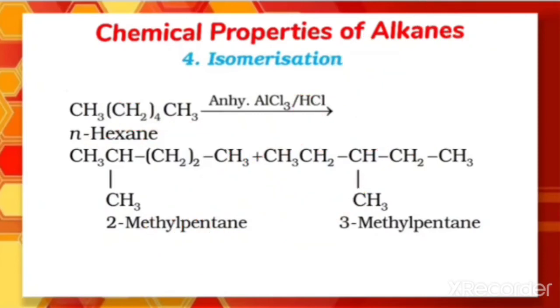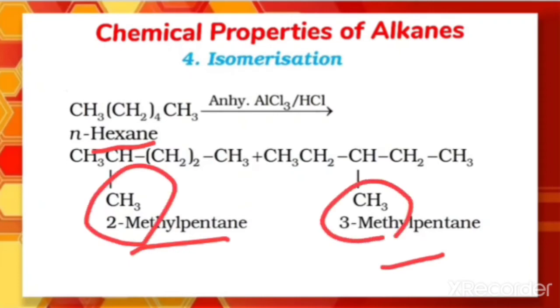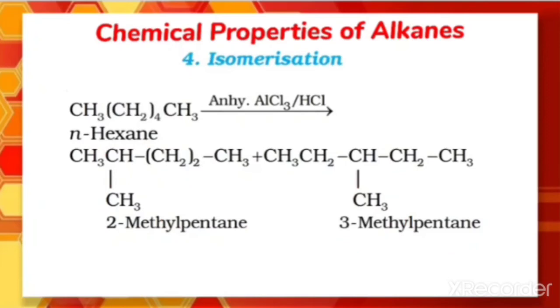So here what is happening, the n-alkane is converted into a branched isomer. You can see the branching is there. It is a branched isomer. And why is it called isomerization? Because it is a reaction in which one isomer is converted into another. That means straight chain is converted into branched.